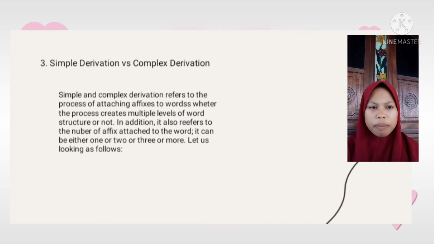Simple and complex derivation refers to the process of attaching affixes to words, whether the process creates a multi-level word structure or not. In addition, it also refers to the number of affixes attached to the word. It can be one, two, or three or more. Let us look at it as follows.